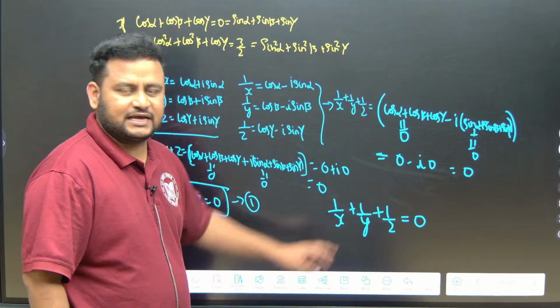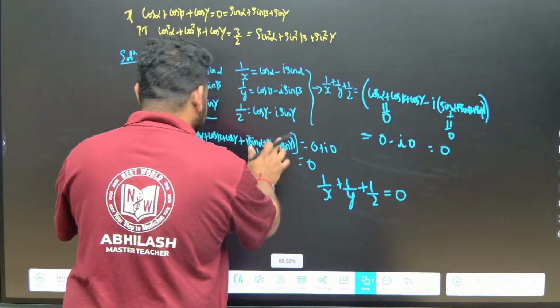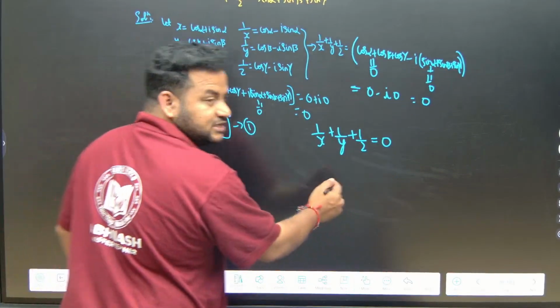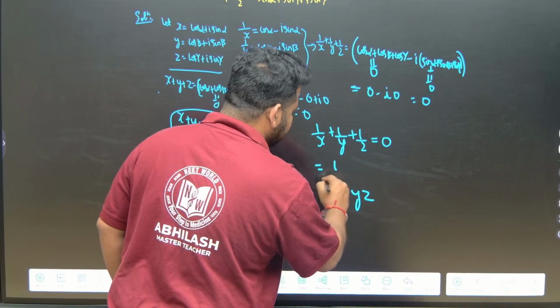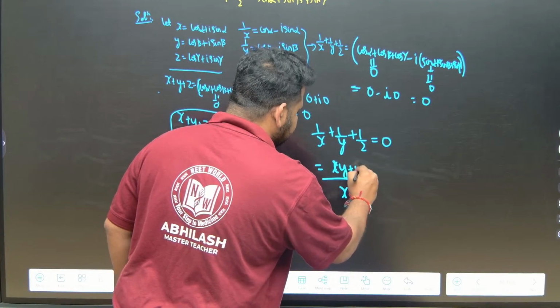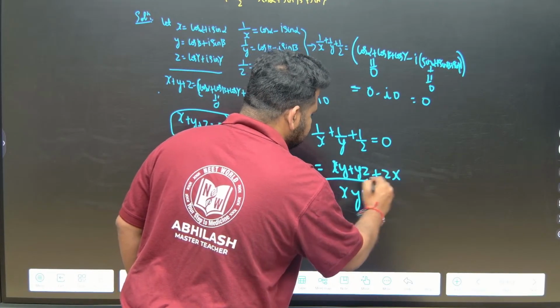What can we take? We can take the LCM. If you take the LCM, what will we get here, friends? On taking the LCM, we will get 1 by... XYZ will be the LCM. So we will get xy plus yz plus zx equal to 0.